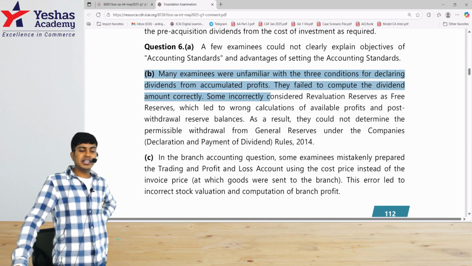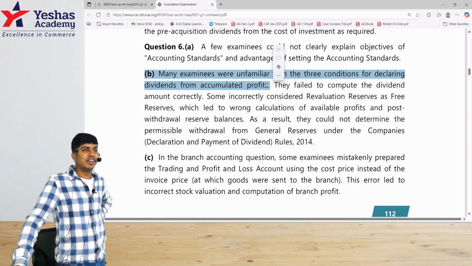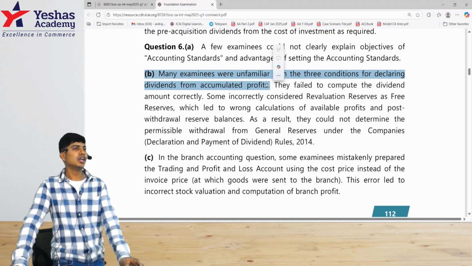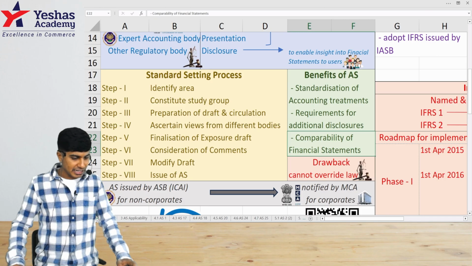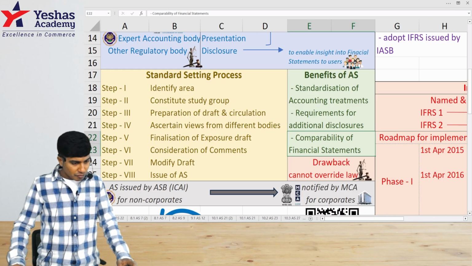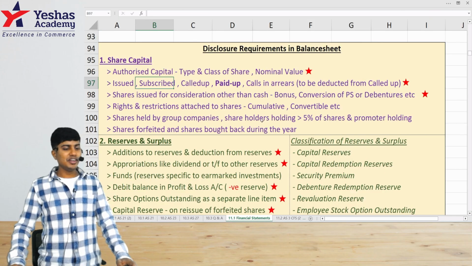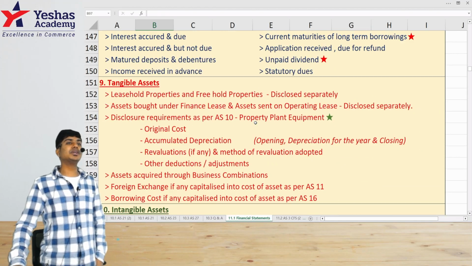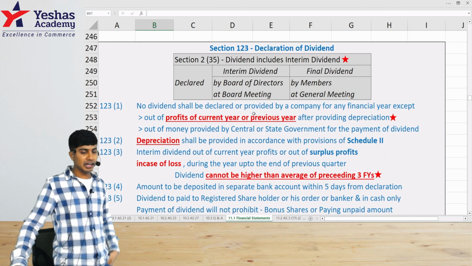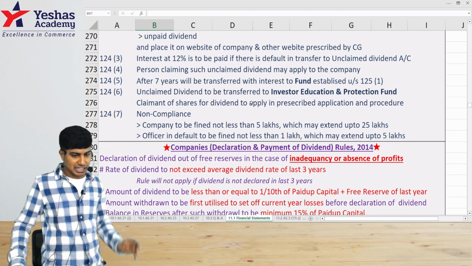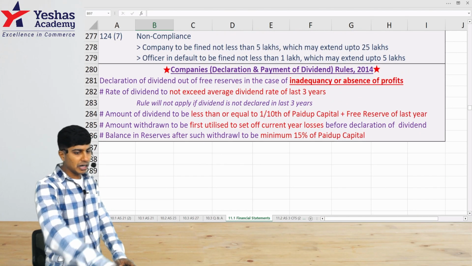This is Section 123 of your Companies Act 2013, you would have read this in law as well as in accounts. Whenever there is insufficient profits and you would have to declare dividend, you would have to keep in mind certain things. The rate of dividend cannot exceed the average of the last 3 years, and the money that you withdraw for the purpose of dividend cannot be more than 10% of paid up capital plus free reserves. And the last condition is, after you take that previous year's reserves, minimum 15% of the paid up capital should be still there. So this question is from financial statements topic, this exact part.